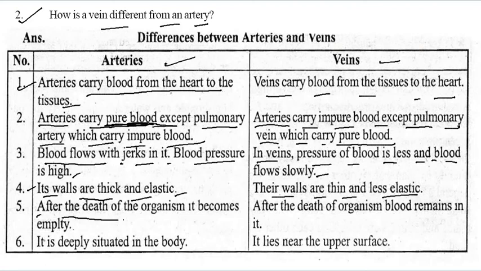Fifth one: after the death of the organism, arteries become empty and blood remains in veins. Now arteries are deeply situated in the body and veins lie near the upper surface of the body. So that is the difference between arteries and veins. So you can write in your copy.